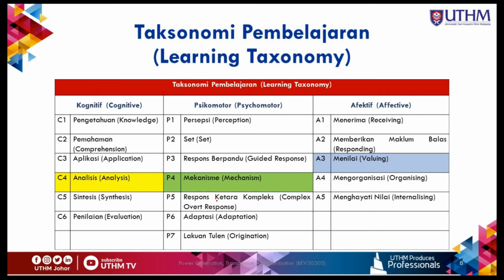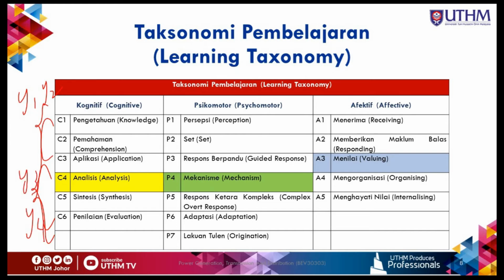Okay, this one is the learning taxonomy. As I mentioned before, we have 3 types of learning taxonomy, which is the cognitive, psychomotor, and also affective. So for cognitive, we have 6 levels of cognitive. Basically C1 until C3 is year 1, year 2. C4 until C6 is basically for year 3 and year 4.